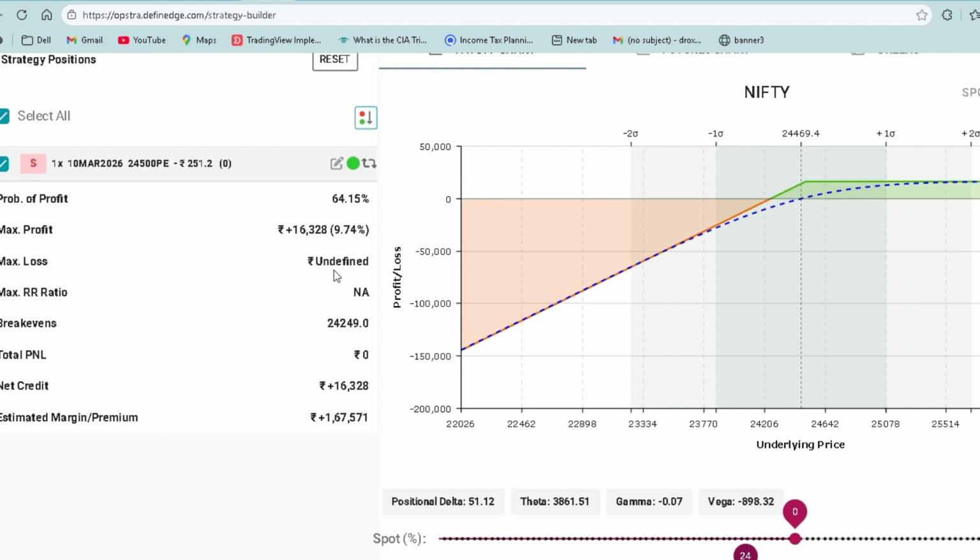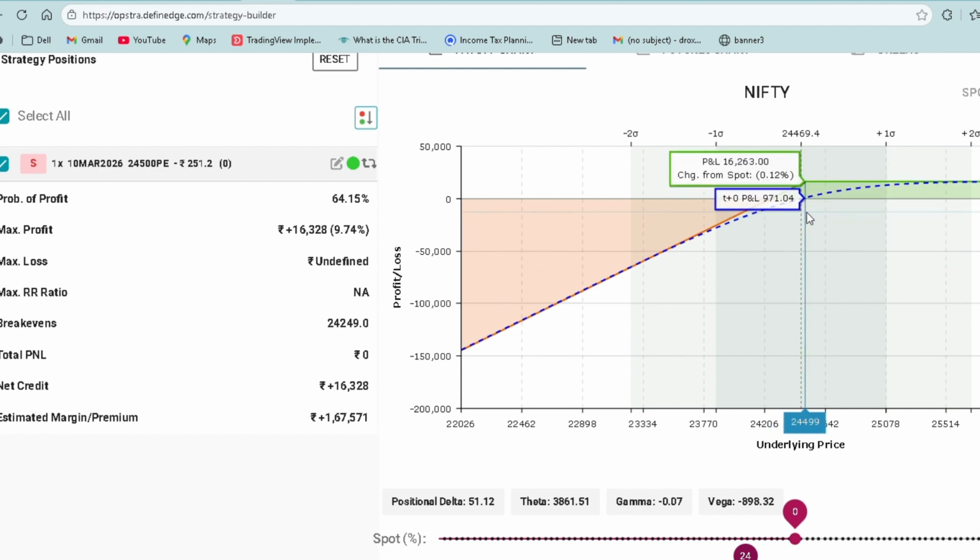Max loss here too is undefined, that is unlimited loss. It can be 100%, it can be 20%, it can be 200%. Break even comes to 24,249.0.